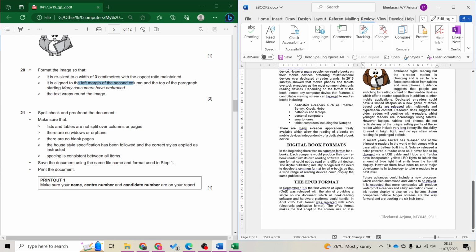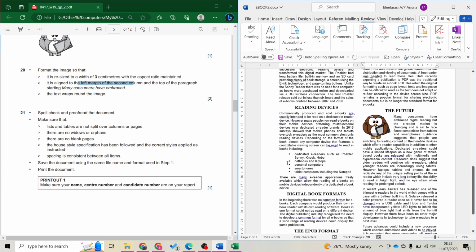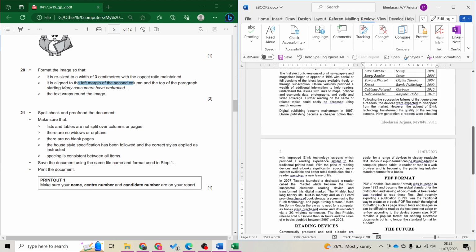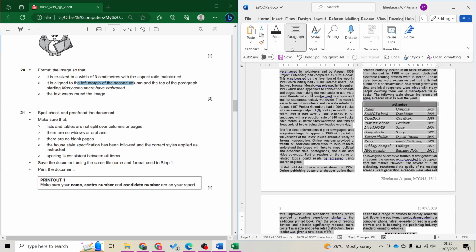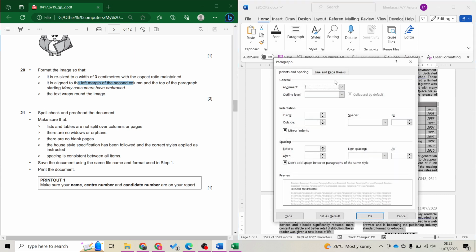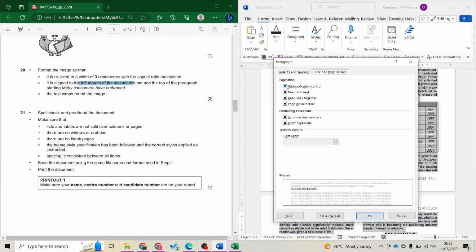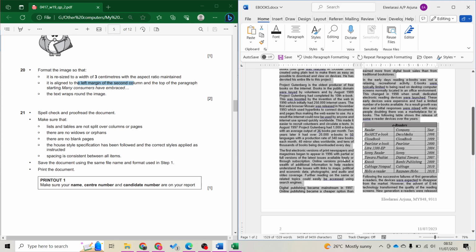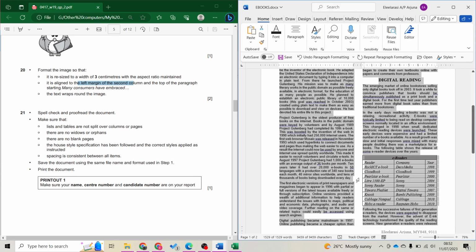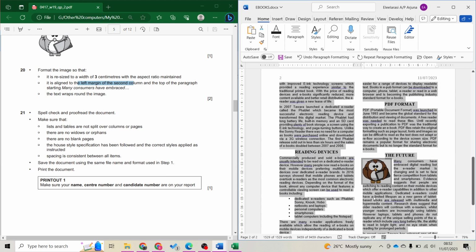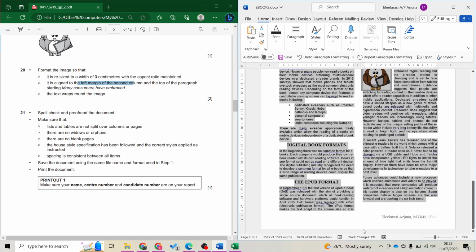Below, check the list and table. Make sure it's not split. Our list is not split. Our table is not split. Done. Often, I just Control A everything, go to paragraph setting and go to line and page break. Check this box. Press OK. So we'll do the checking generally, but we still have to go through just to see if we missed out anything.